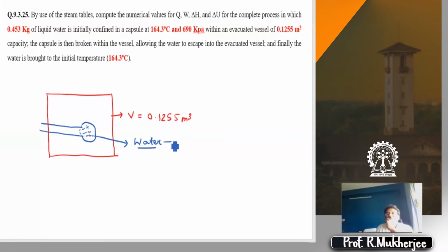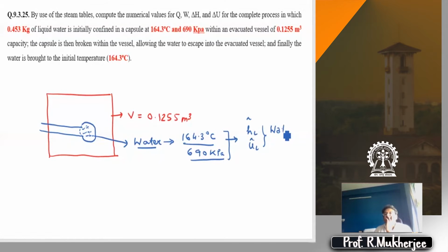Now this water is at 164.3 degrees centigrade and 690 kPa. Okay, this is what is given. So corresponding to this, whatever is the condition, or HL, UL, and so on of water, you can find out from the steam table. So let us see how it goes.